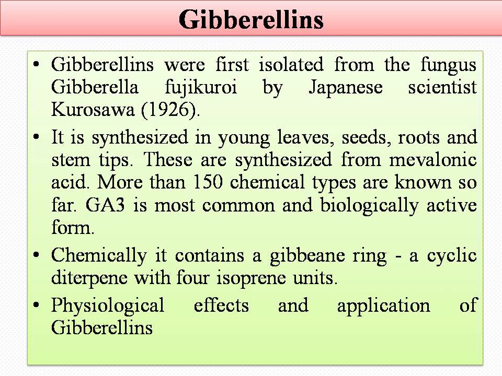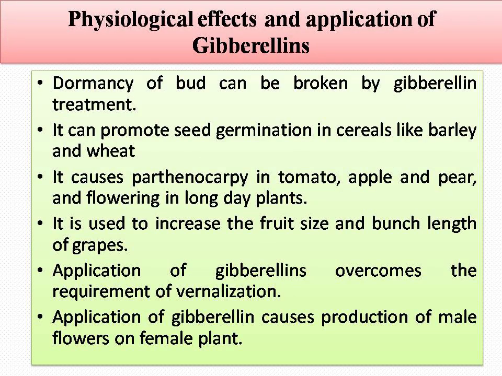The important roles or physiological effects or practical applications of gibberellins are: first practical application is that it can be used for dormancy breaking, or dormancy of bud can be broken by gibberellin treatment. It is also used for the seed germination process.